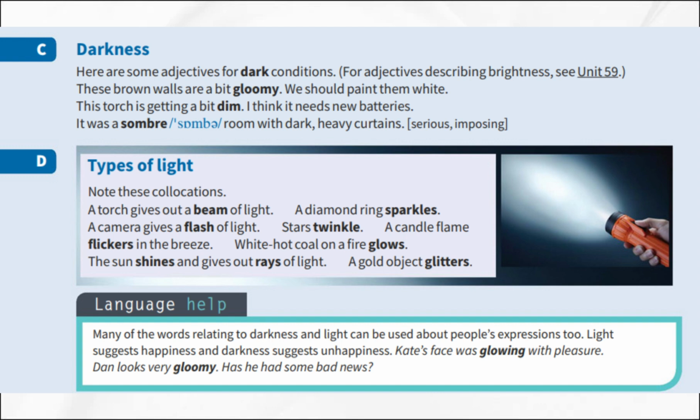Language help. Many of the words relating to darkness and light can also be used about people's expressions. Light suggests happiness, and darkness suggests unhappiness. For example, Kate's face was glowing with pleasure. This means she looked very happy. Dan looks very gloomy. He looks sad or depressed. Has he had some bad news?